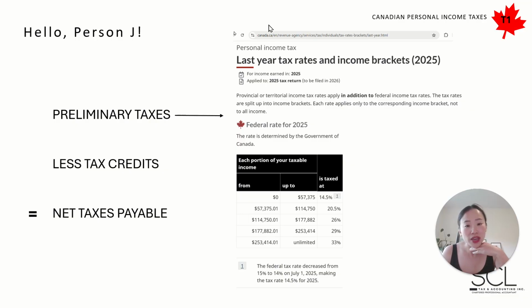And so, yeah, as you may have heard, we have progressive tax brackets, progressive tax rates. And so every single year, so in 2025, which is the simulation, this example here, the first 57,375 is taxed at the lowest tax bracket. We then have the next incremental amount, so really the next 57,375 taxed at a higher tax bracket, 20.5% on a federal level, and so on, right?